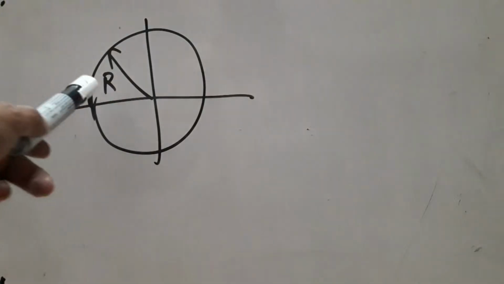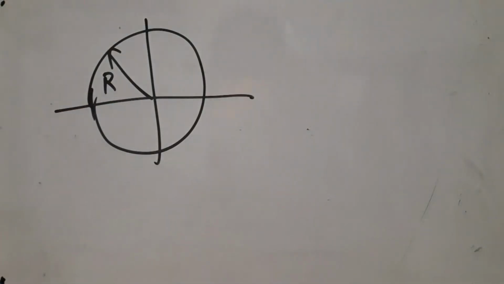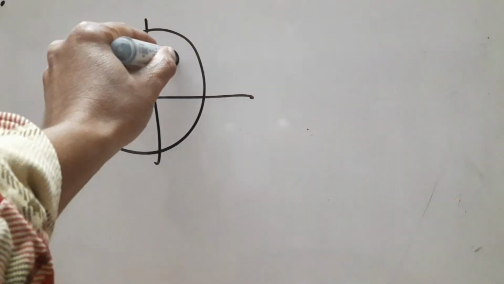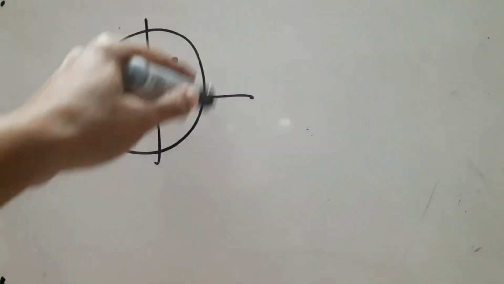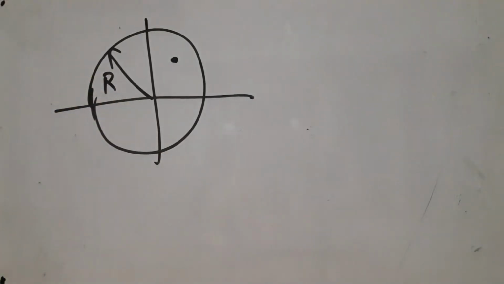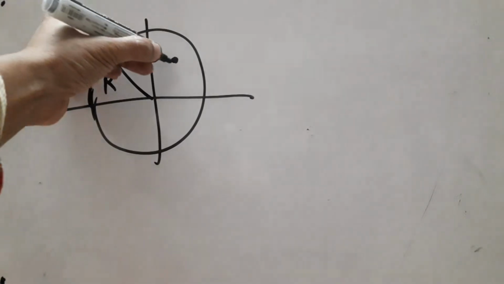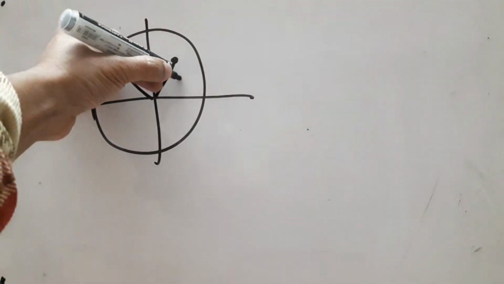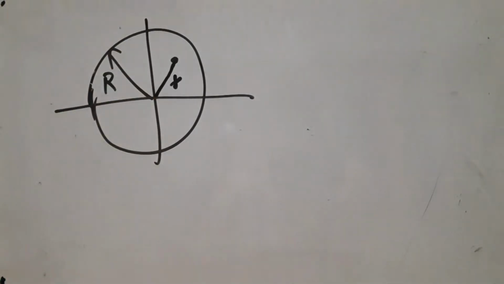Consider a disk of radius r centered at the origin. So this is the disk, not just the circle. I am considering the inside also. Now I pick a point at random, uniformly, from the disk and I measure this distance x. So that's a random variable, a non-negative random variable. Your job is to find out the CDF of x.